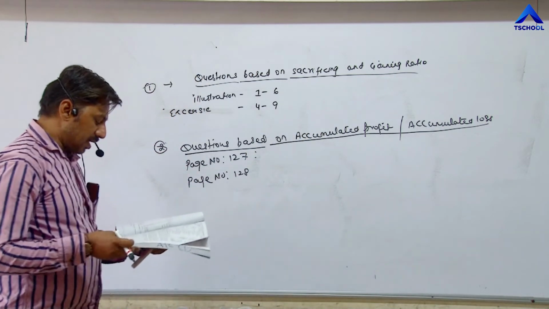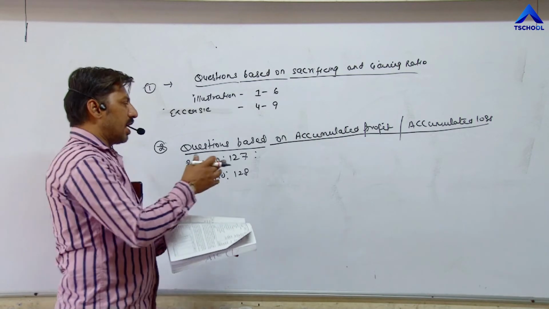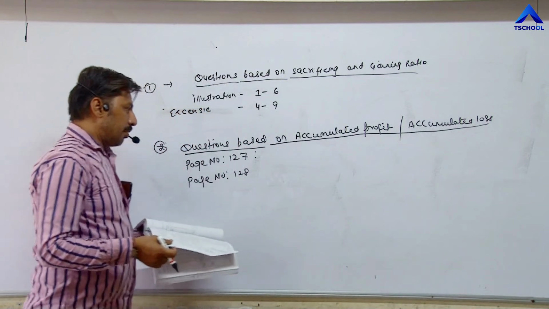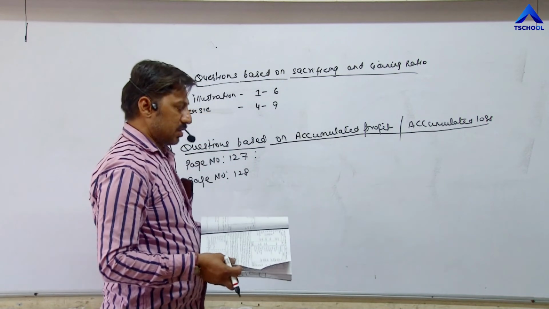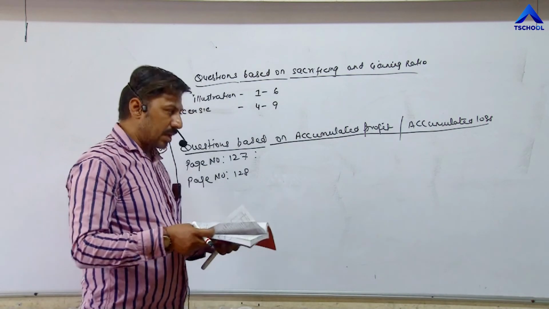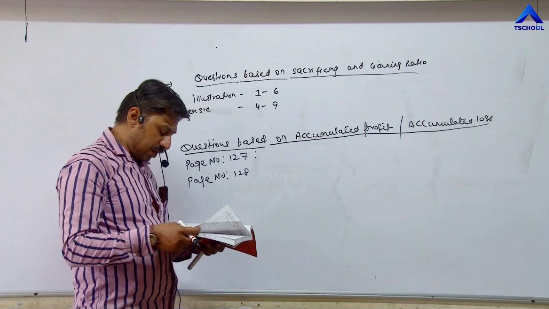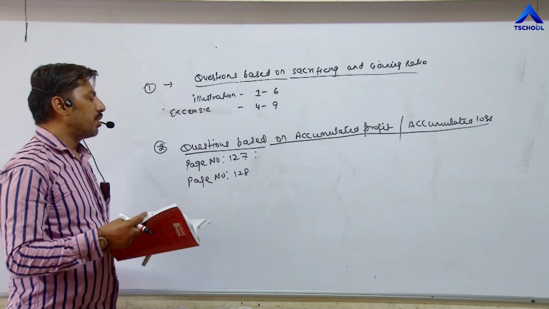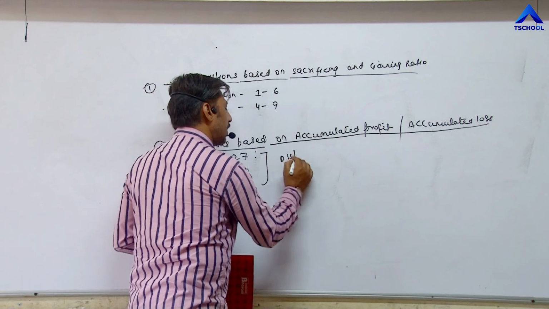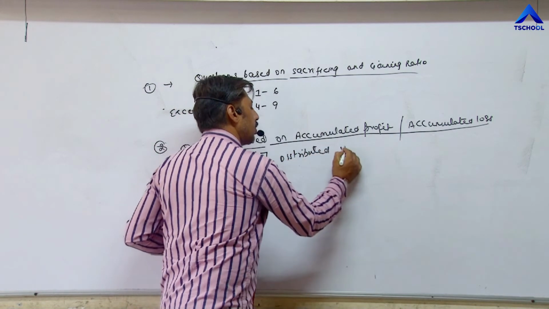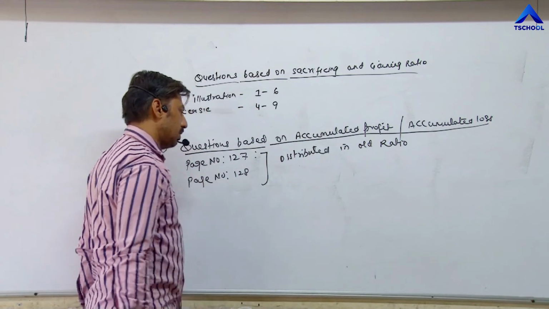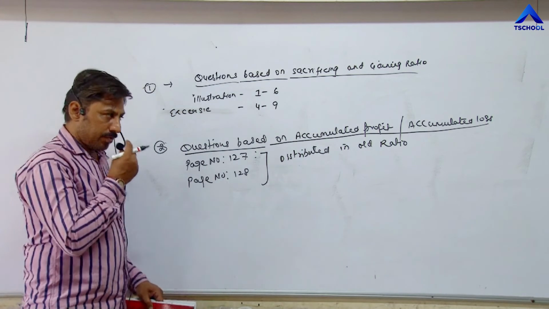Items of accumulated profits are P&L. P&L may come on both sides. Either it may be accumulated profit or it may be accumulated loss. If debit balance is written, it means it is an accumulated loss. So P&L account, general reserve, capital reserve, reserve fund, contingency reserve, workers accident compensation fund, investment fluctuation fund, all these items will be distributed between partners in old ratio. I am writing in short, distributed in old ratio, not in new ratio, not in sacrificing ratio, not in gaining ratio, in old ratio at the time of reconstruction of partnership firm.